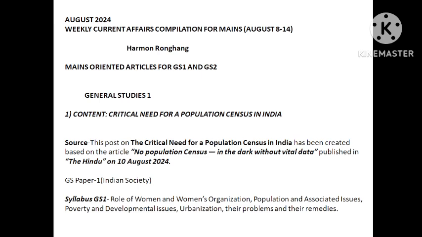Suppose I'm giving you one example. If there is a candidate A who studies only current affairs and does not touch the static part, and another candidate B who studies only the static part, is very good in it, but does not touch current affairs, the candidate A has more chance of clearing the exam. Now, I'm not saying that you should not touch the static part. It is important. Both are important. But I'm just giving you an example of the importance of current affairs in the present scenario.